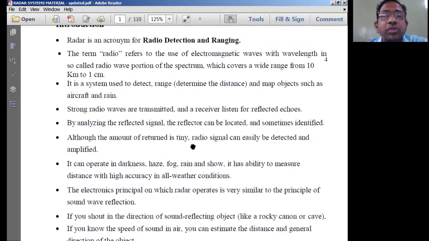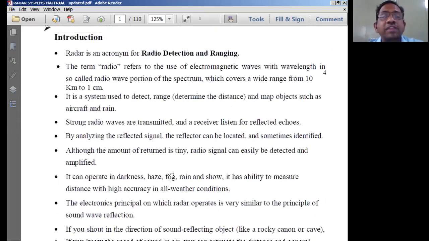Radio refers to the use of EM waves with wavelengths in the radio wave portion of the spectrum, which covers a wide range from 10 kilometers to 1 centimeter. So it is something like a radio communication system, because we use the radio wave or microwave frequency range to transmit signals to a faraway distance.